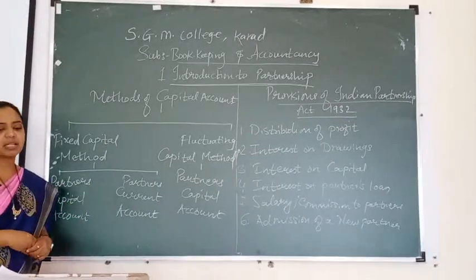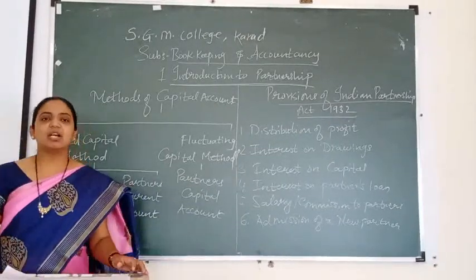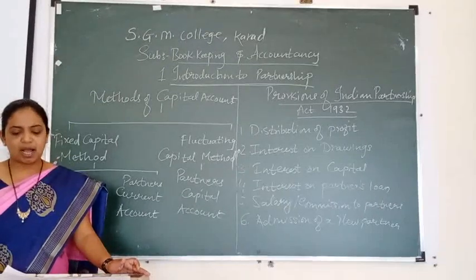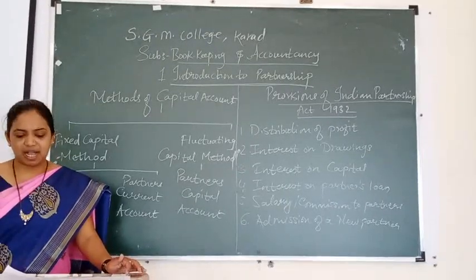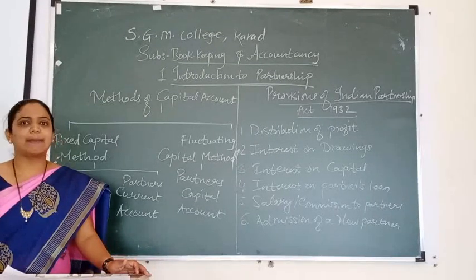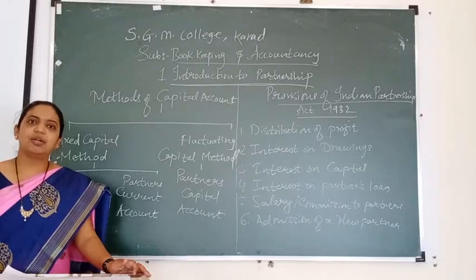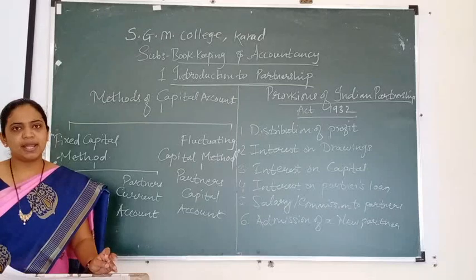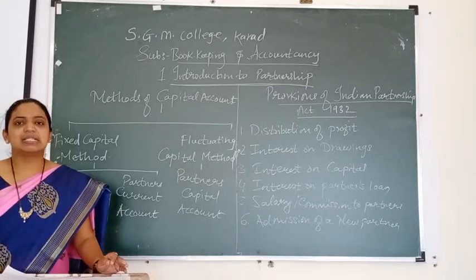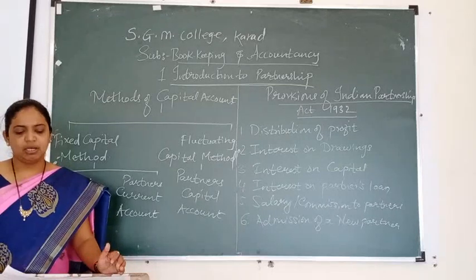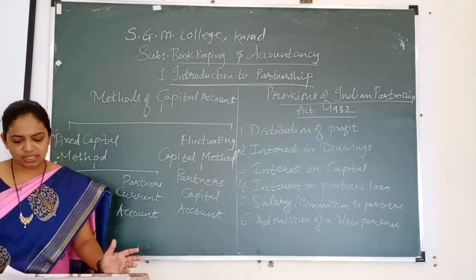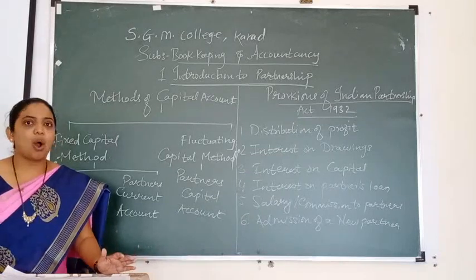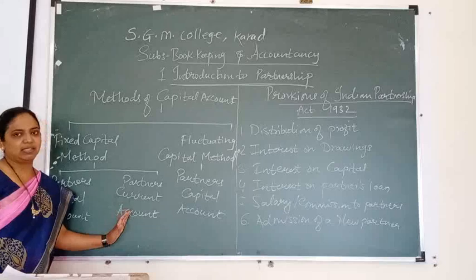And in the partners current account, partners always open a new account, that is the partners current account, and all the capital adjustments are made through the partners current account. Example: drawings, interest on drawings, interest on capital, salary, commission, then sharing of profits and losses, brokerage, etc. All of these are related to the partners current account.